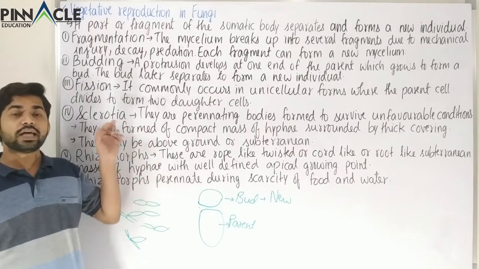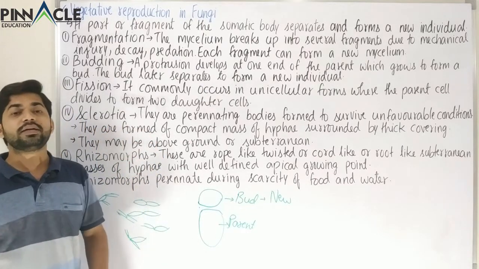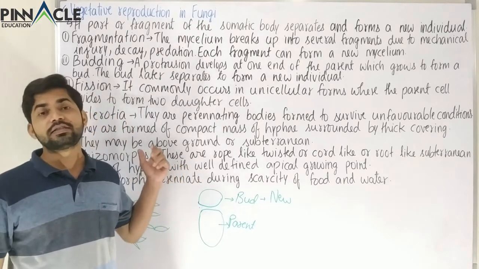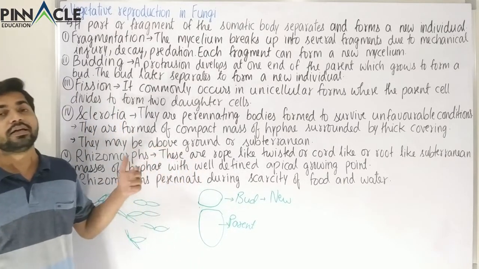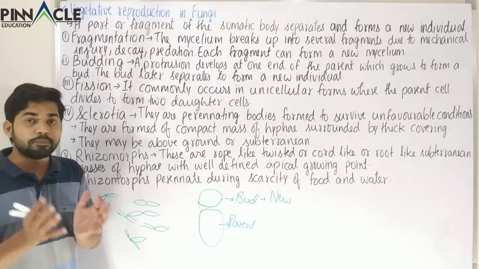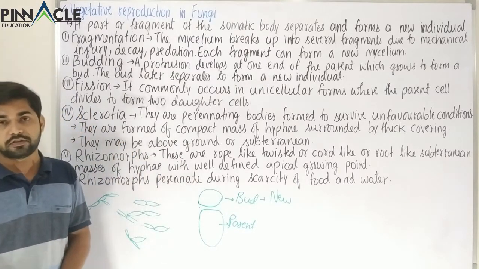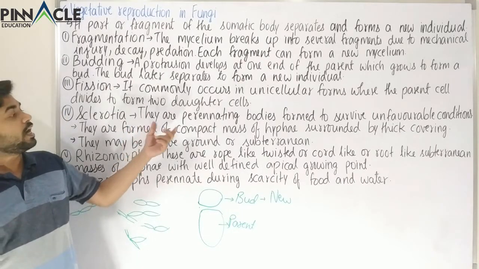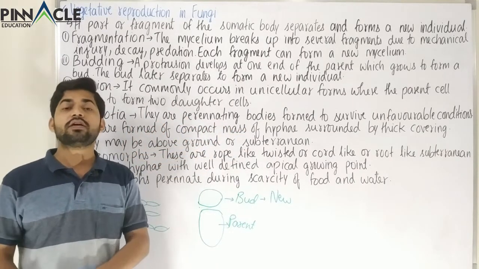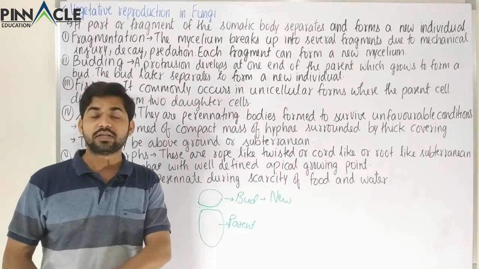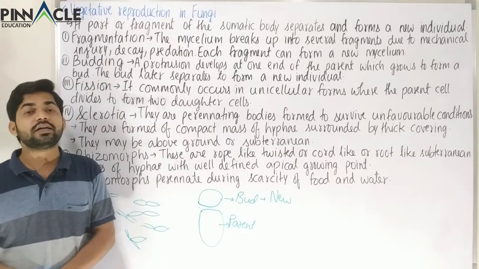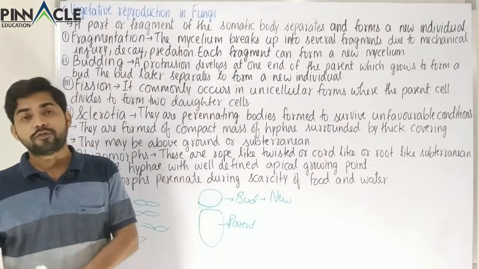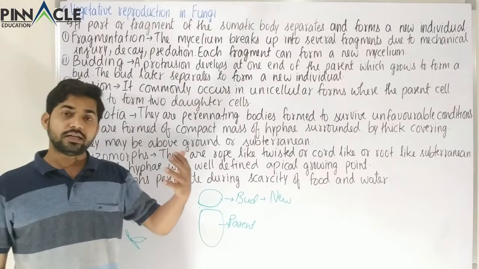Now the fourth and the fifth methods are very similar, but they have something different in them. So the fourth method is the sclerotia. So in this method, a certain compact mass of fungi is formed, and these could be subterranean very often. So they are perennating bodies formed to survive unfavorable conditions. Obviously unfavorable conditions means that there could be lack of water, or lack of food, or lack of a certain amount of temperature.